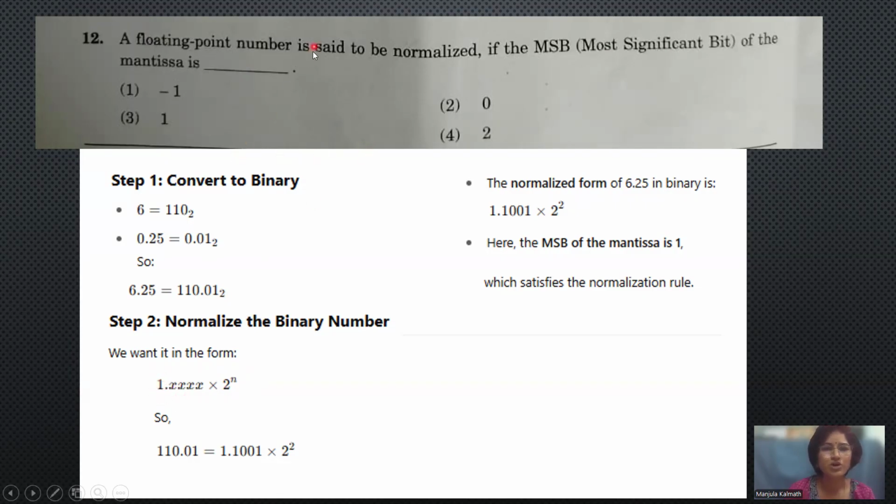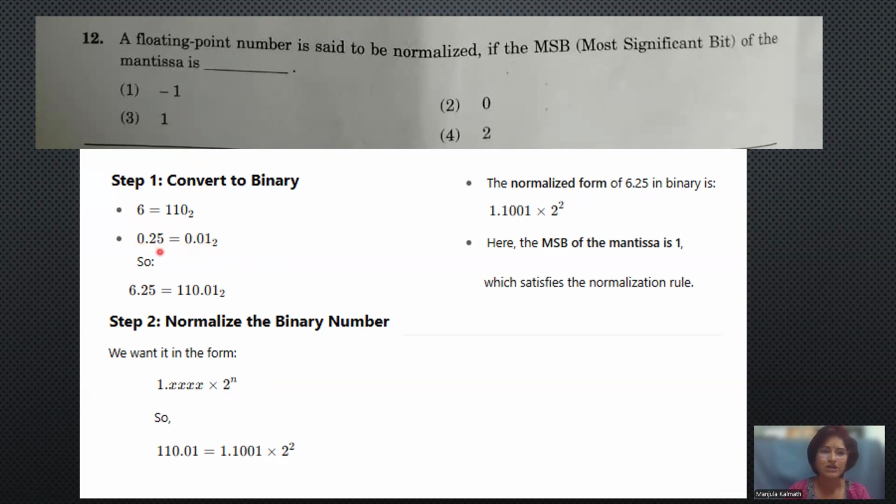Now, in order to illustrate this, we can take an example of a floating point value, 6.25. The 6 we have to convert into binary, that is 110. Likewise, 0.25 converted into binary will be 0.01. How is it converted? For the integer part we divide by 2, and for the fractional part we multiply by 2. How is 0.25 converted to 0.01?